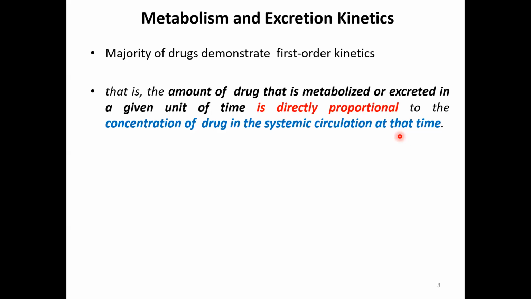Now the question arises: why does a drug following first order kinetics get metabolized or excreted in direct proportion to the plasma concentration? Can you guess what would be the reason for this?